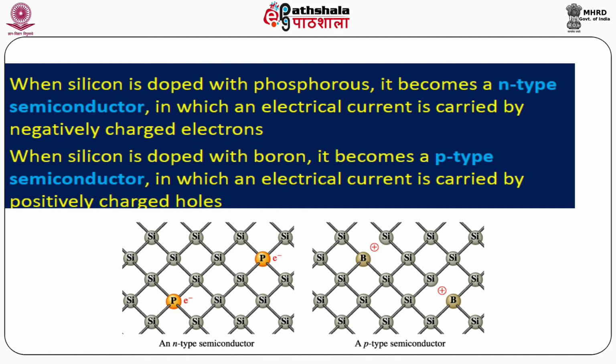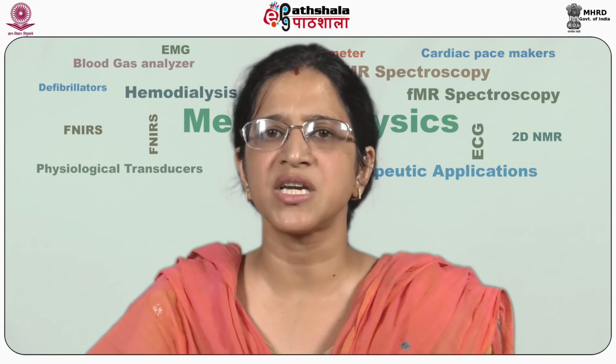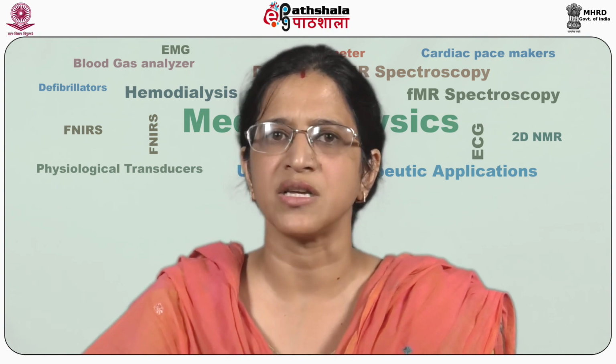If you look at the figure, it is clearly showing that in n-type the extra electron is carrying the current, whereas in a p-type semiconductor material there is a vacancy and the charge is carried by the holes. So there are majority and minority charge carriers. Based upon that we get different things.